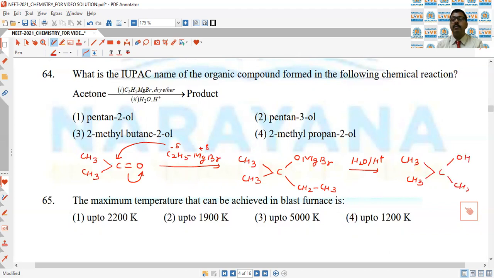So this alcohol is 1, 2, 3, 4. This is 2-methyl butan-2-ol. That is why third is correct answer of the question.